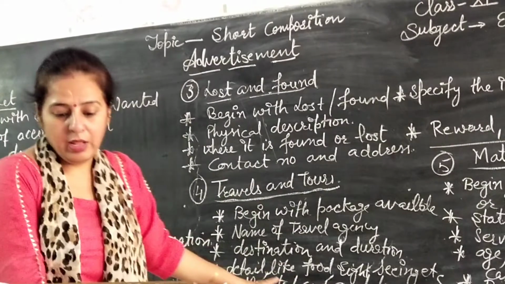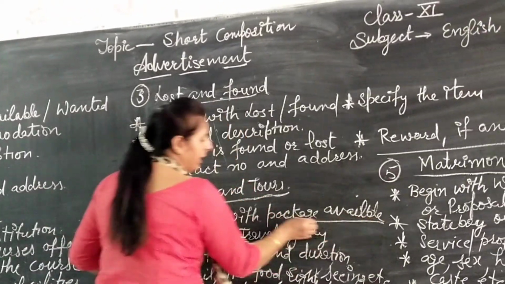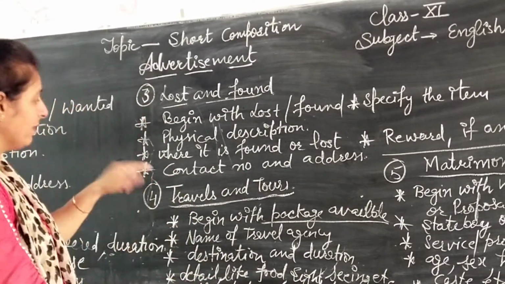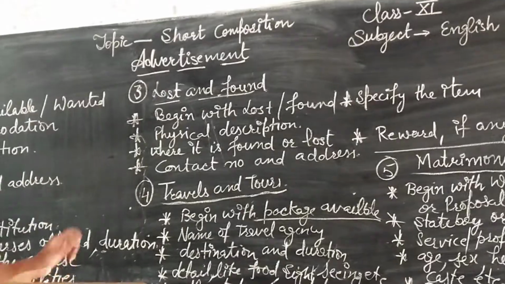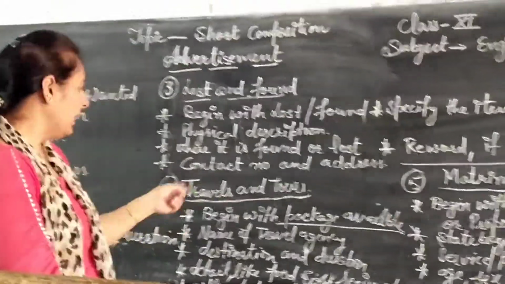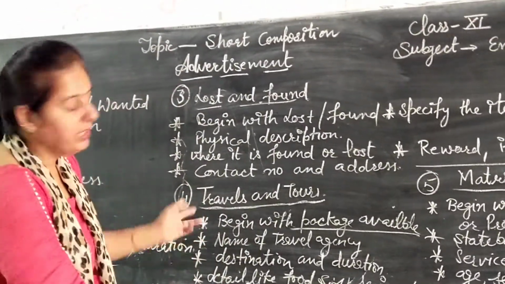And then after, attractive package available. Begin with a package available. Attractive package available for Mauritius, that is 3 nights, 4 days, breakfast and dinner and stay at a 3-star hotel.